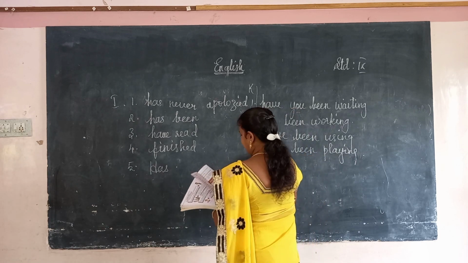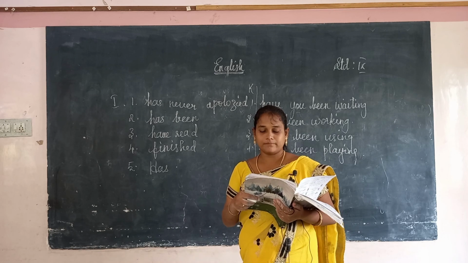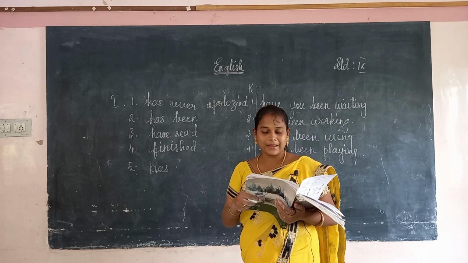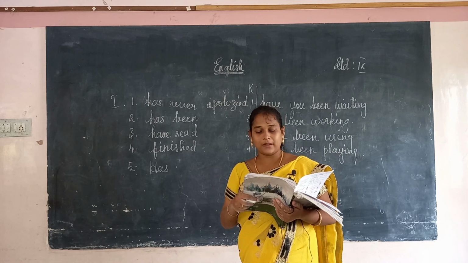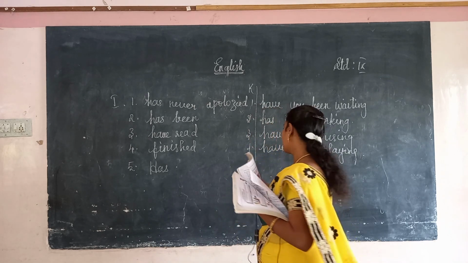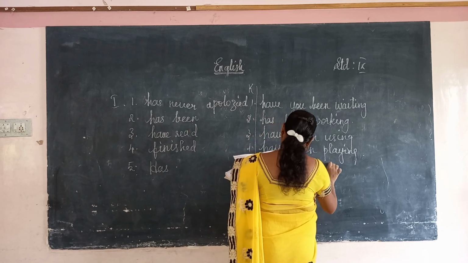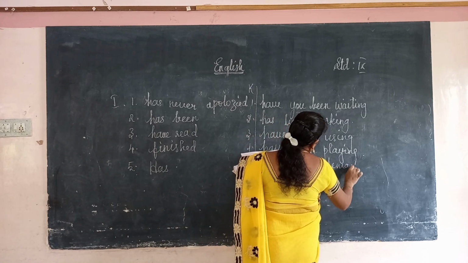Okay. The fifth one, the workers dash higher wages for a long time. Okay. Has been demanding, have been demanding or demand. Which will be the right? The workers. So, plural form. So, we are using have been demanding.